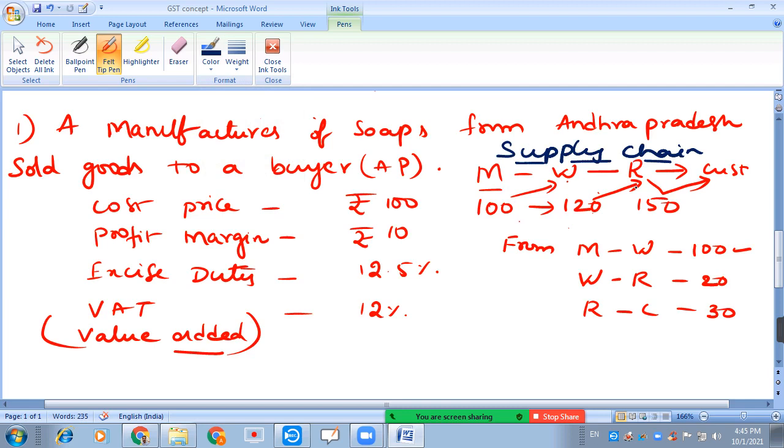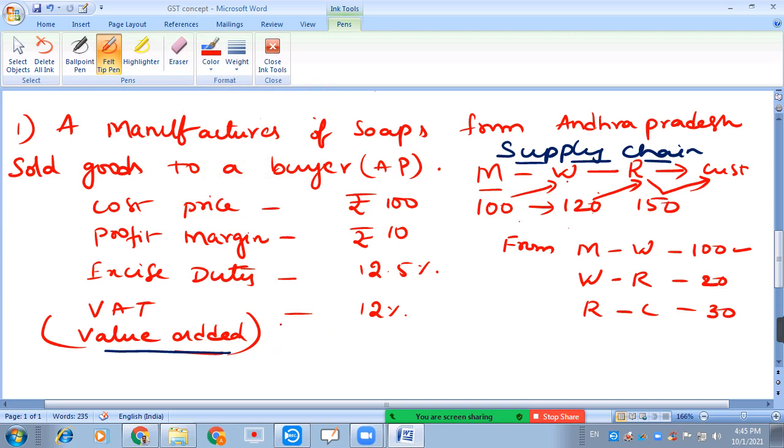Whenever the values increase, that is what is called value added. Now, this value added tax can be levied by the state government whenever the sales transactions take place.